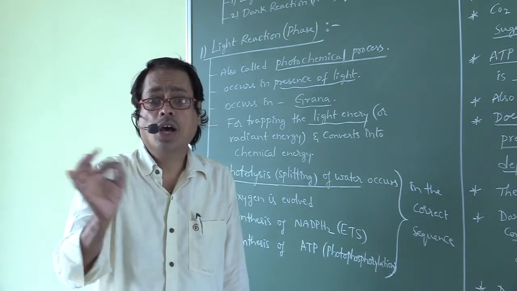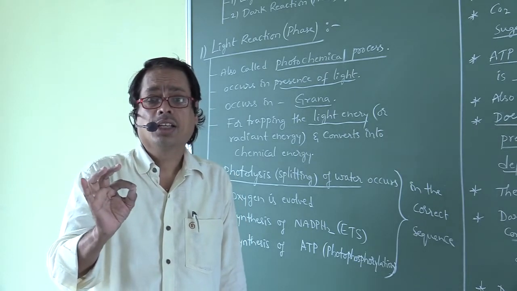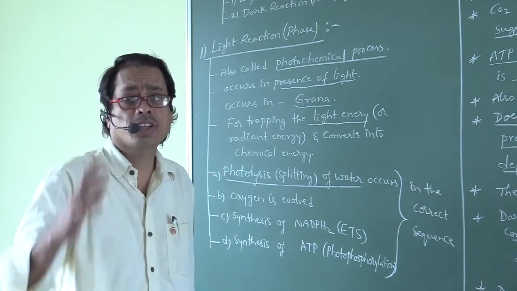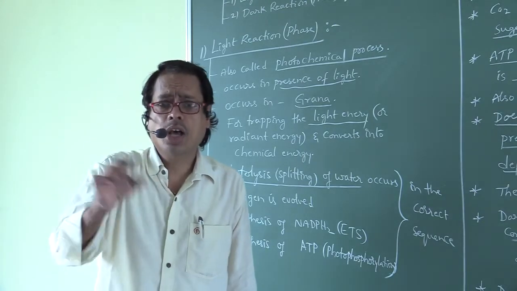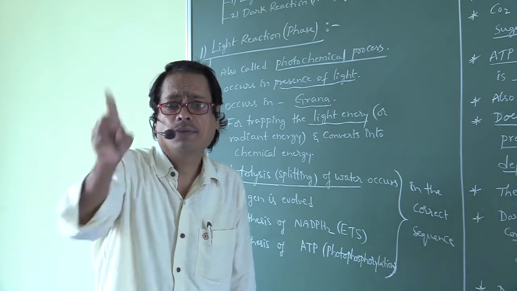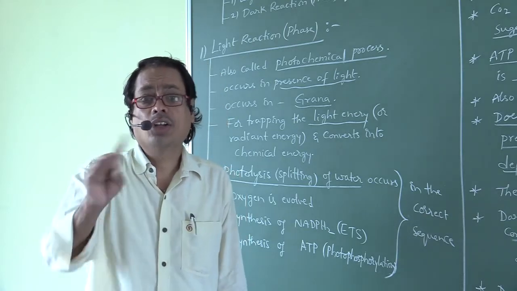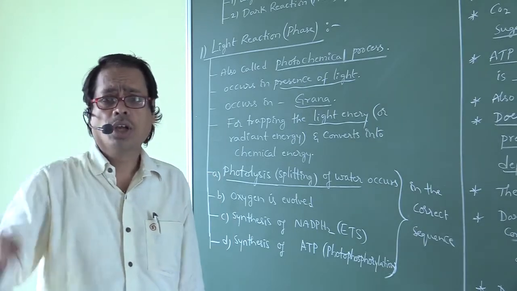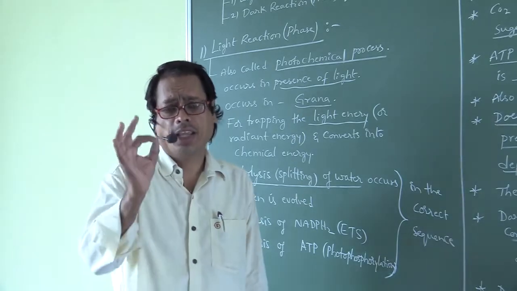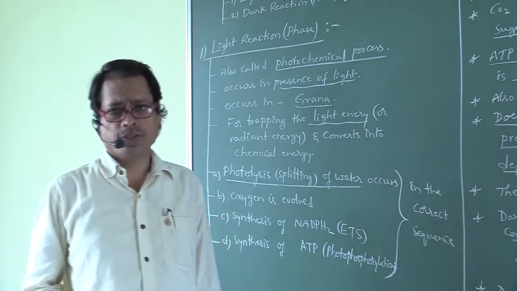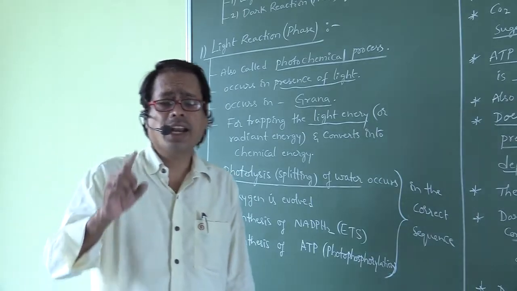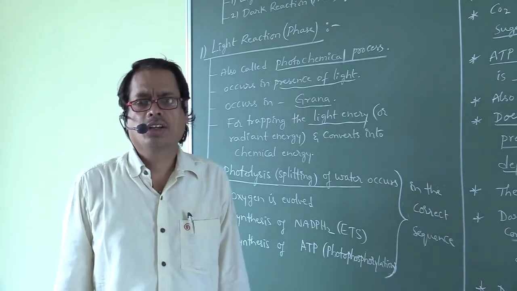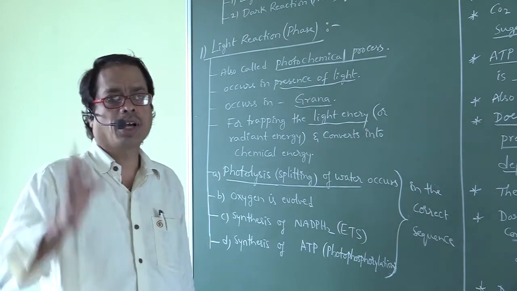True. Dark reaction depends on the products of light reaction. True. Dark reaction depends on light. False. Dark reaction depends on the products of light reaction. True. What are the products of light reaction? ATP and NADPH2. Where do you find that light reaction? Light reaction occurs in grana. Dark reaction occurs in stroma.